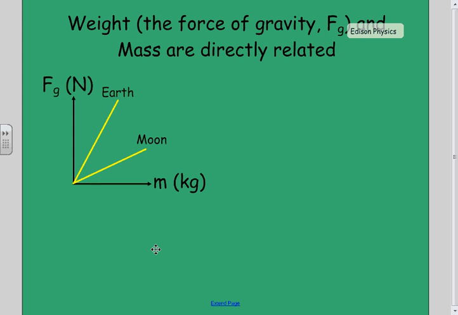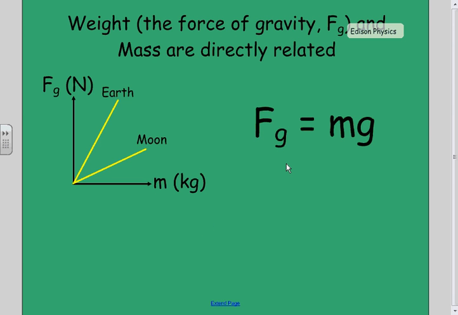I put two lines on the graph, one for the Earth and one for the moon. Directly related means that these lines are straight. When I increase the mass of something, its weight will also increase. That's why we have straight lines. Now, if we want to calculate the weight of something, we can write the equation of this straight line. Notice both lines go through the origin. So that means when I write my equation, there's going to be no y-intercept for the equation of my line. And here's what it looks like.